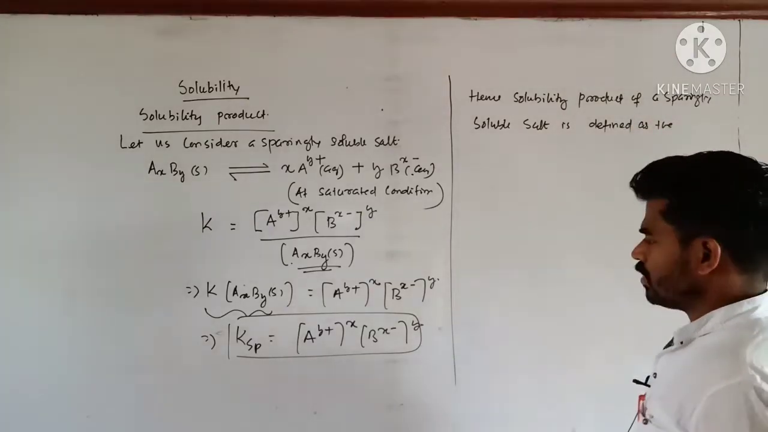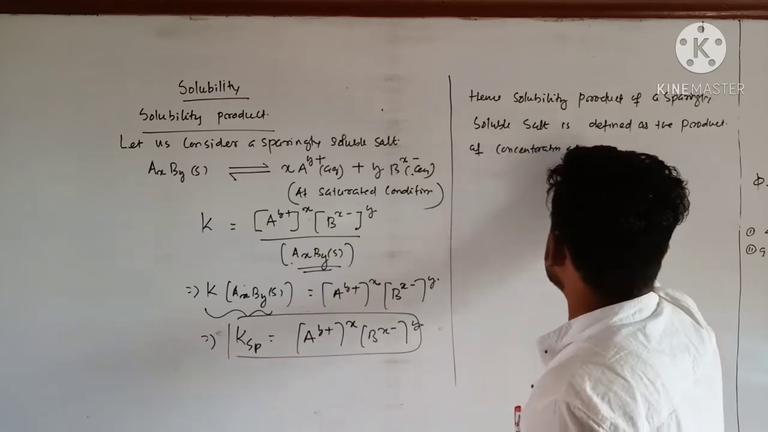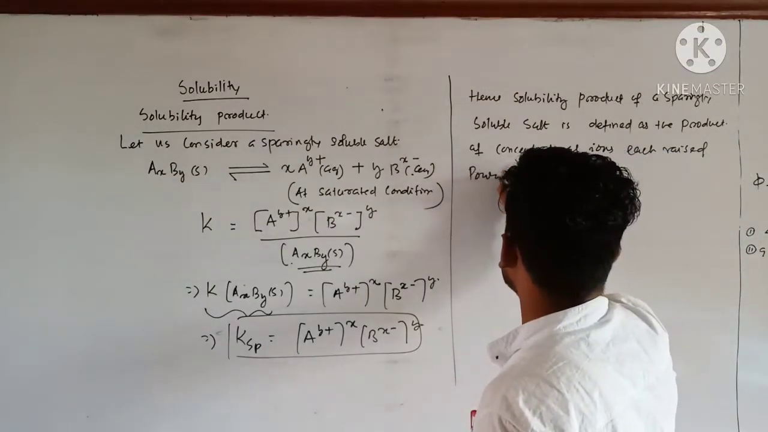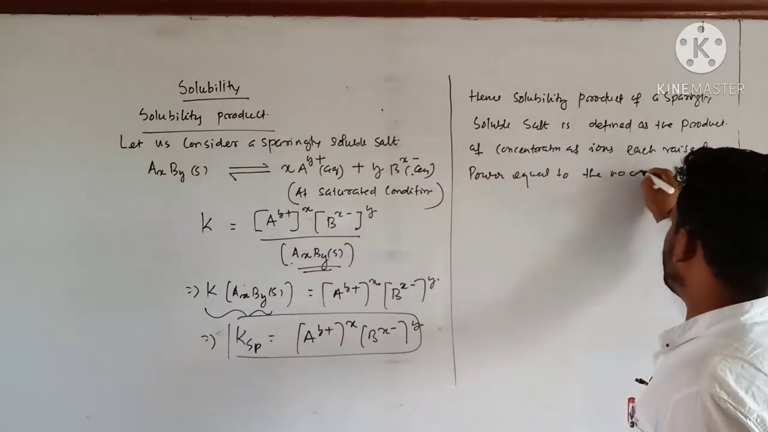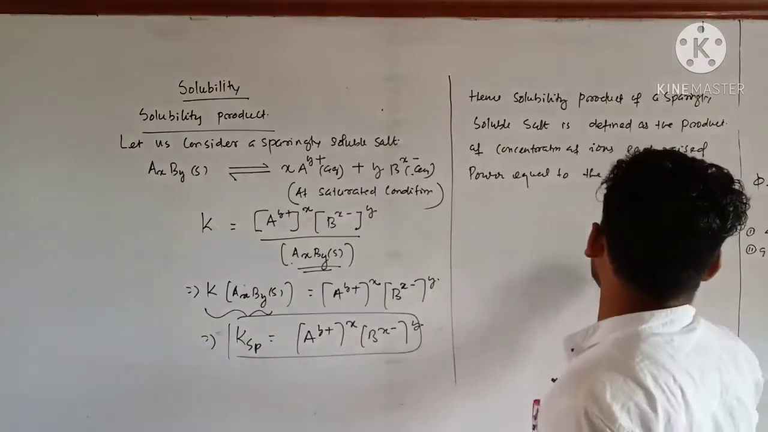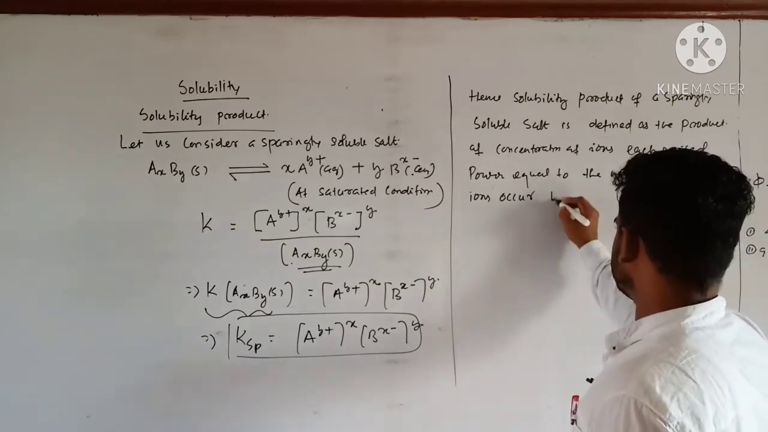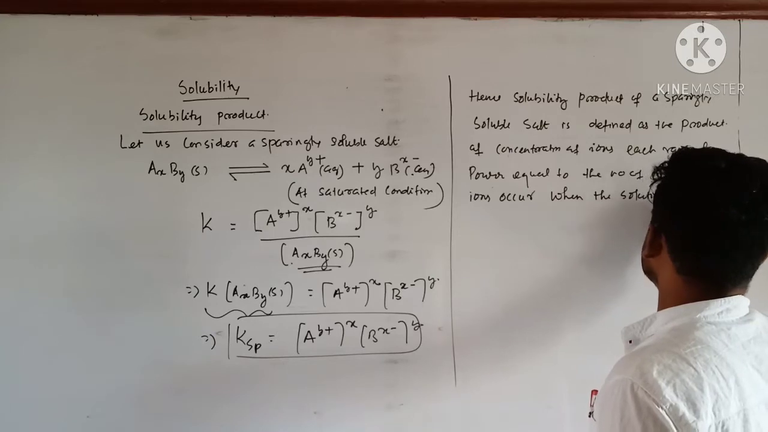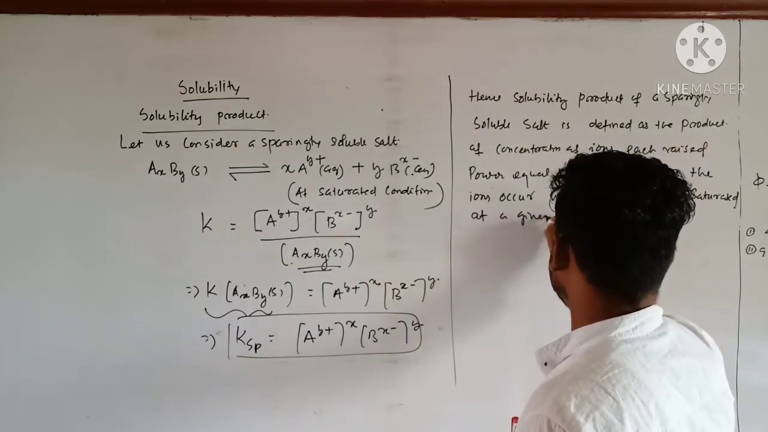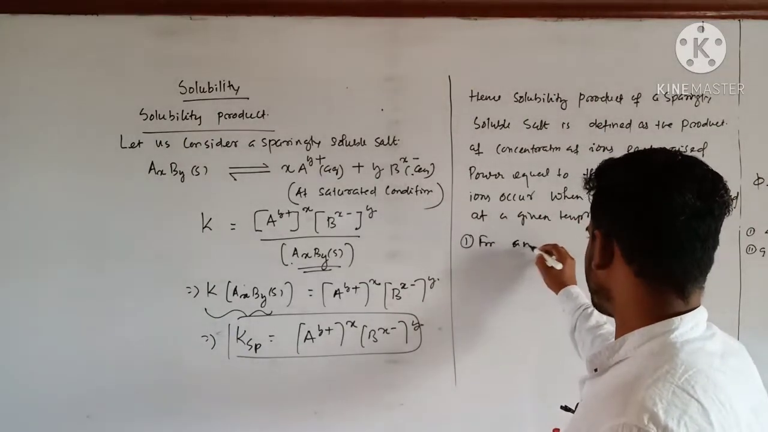is defined as the product of concentrations of ions, each raised to the power equal to the number of times the ions occur, when the solution is saturated at a given temperature. Clear?